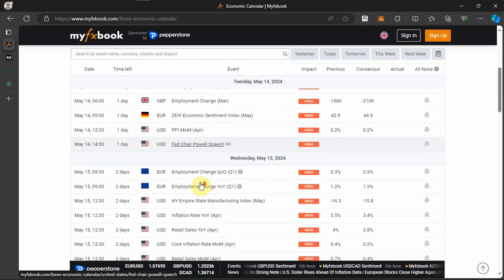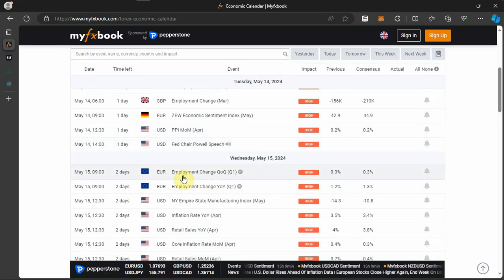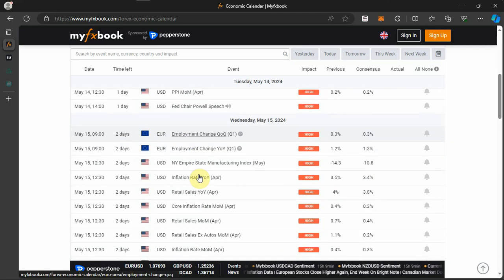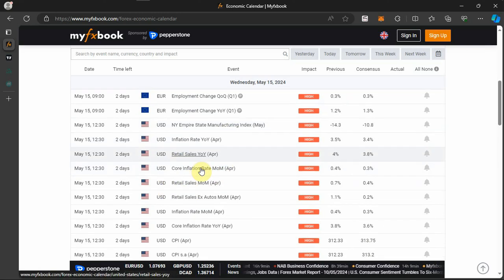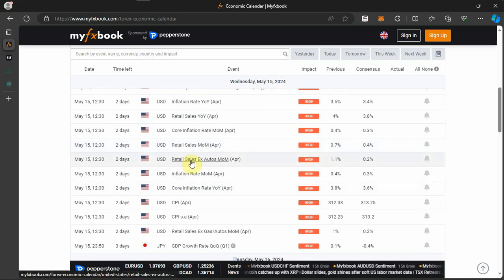On Wednesday, we have the employment change quarter by quarter for Eurozone, and employment change year over year for the first quarter for Eurozone. We have the Empire State manufacturing index for the month of May for USD, the inflation rate year over year for the month of April for USD, retail sales year over year for April for USD, core inflation rate month over month for April for USD, retail sales month over month for April for USD, and retail sales excluding autos month over month for April for USD.